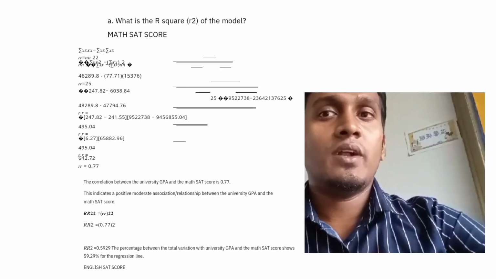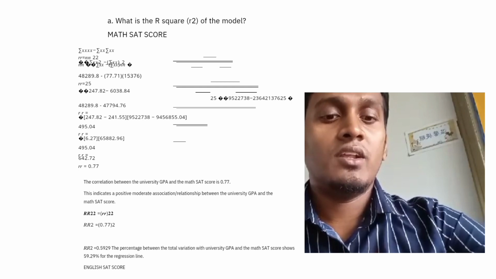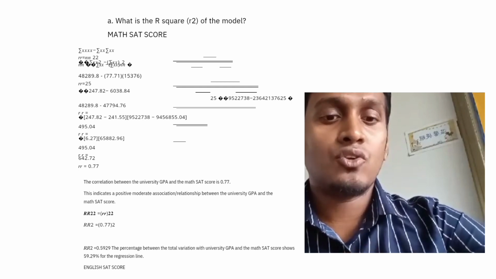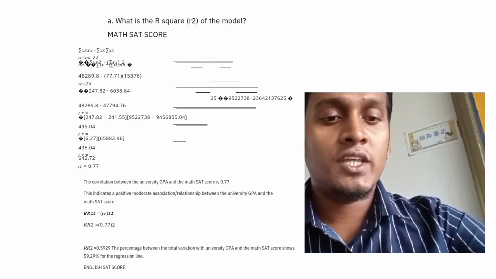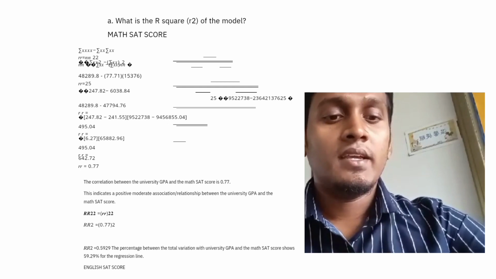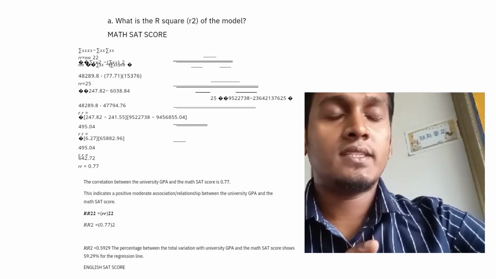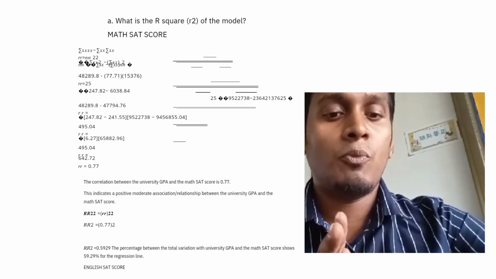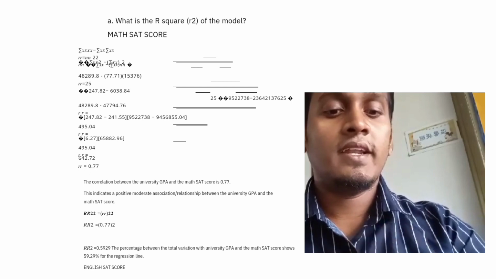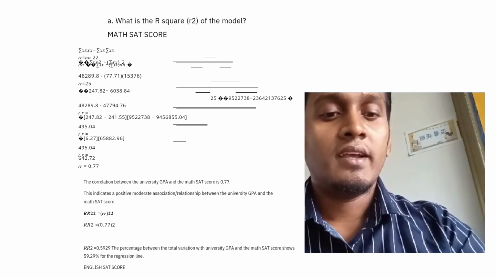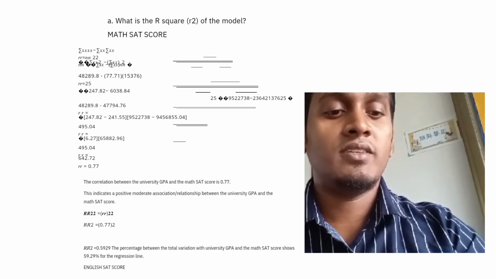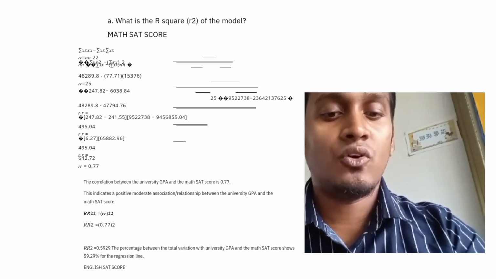Question number 10b. What is the R square of the model? For the math score, the correlation between the university CGPA and the math score is 0.77, a positive moderate association.